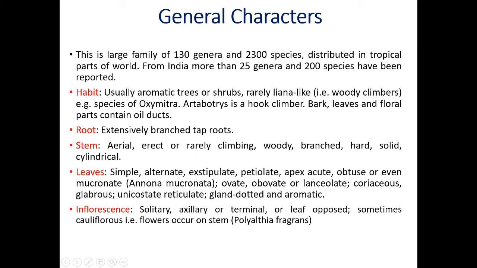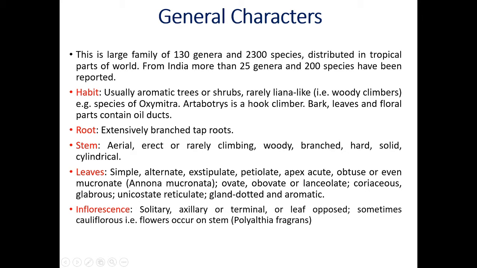Now let's see one by one. First of all, the first character, habit. Usually aromatic trees or shrubs. Some plants are trees and some plants are shrubs. Rarely liana-like. Liana means woody climbers. Example, species of Oxymitra show this type of habit. Then another example, Artabotrys, is a hook climber. With the help of the hook, it becomes attached to the host.